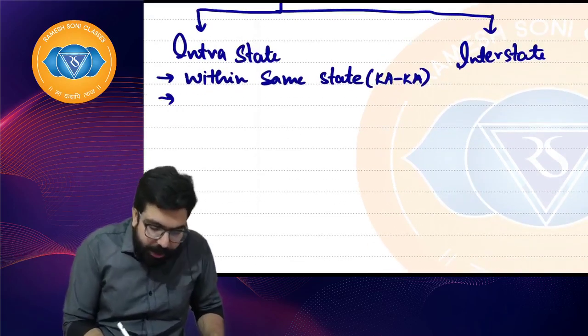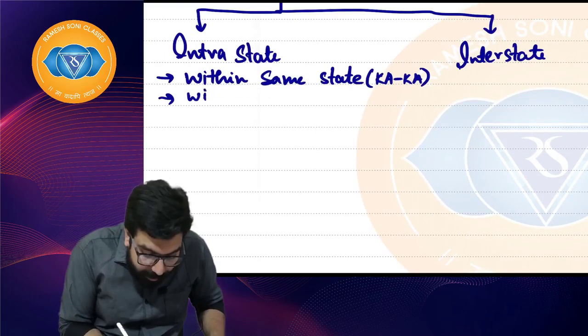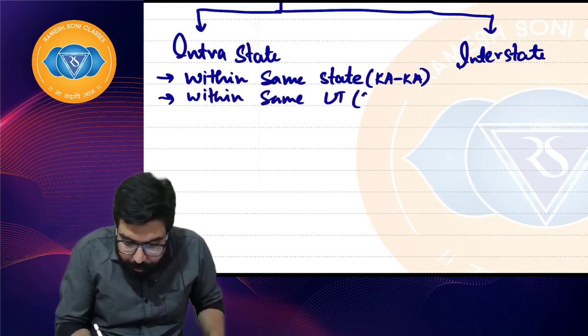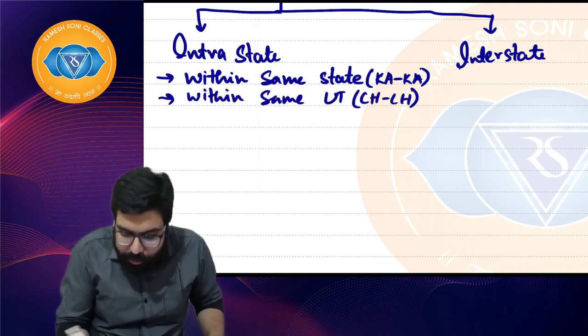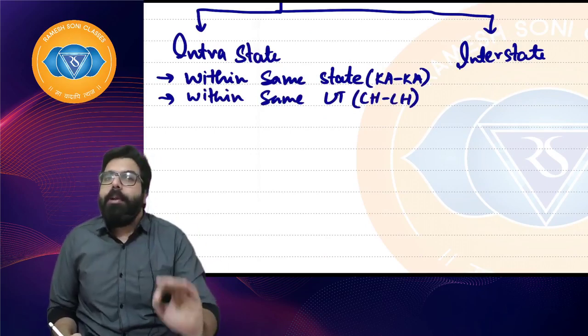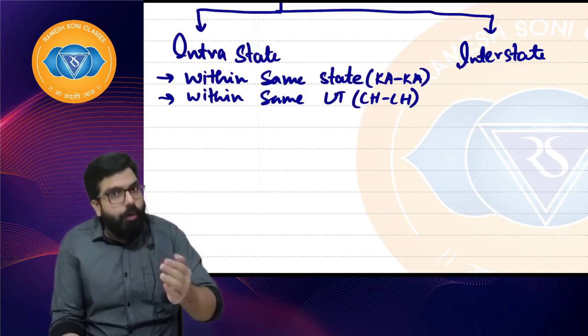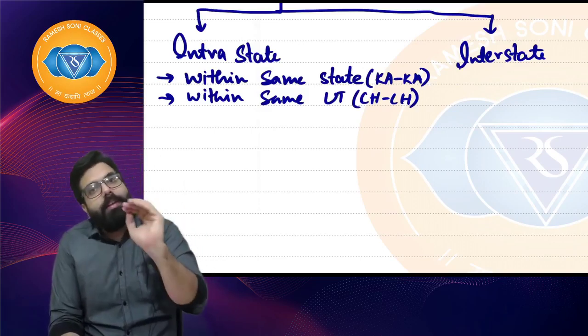Sir, if it is within the same union territory, for example Chandigarh to Chandigarh, then also it will be known as, Baba, intrastate only.